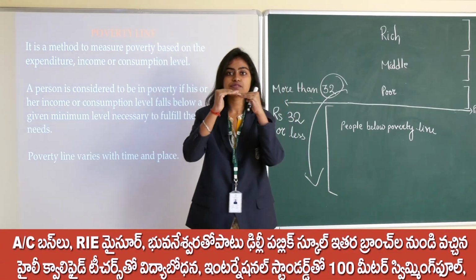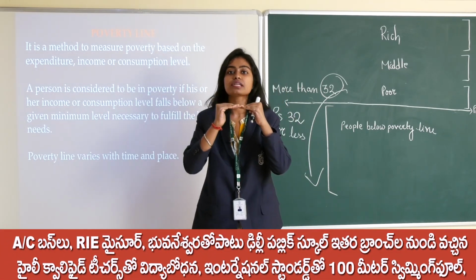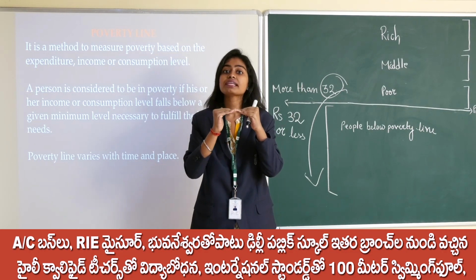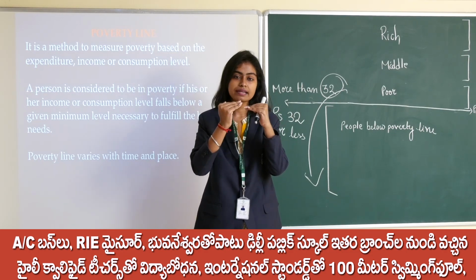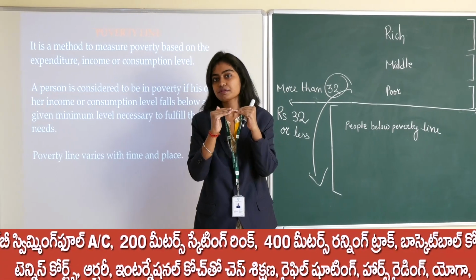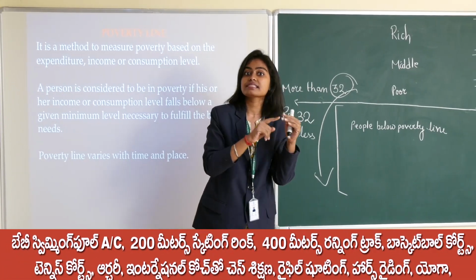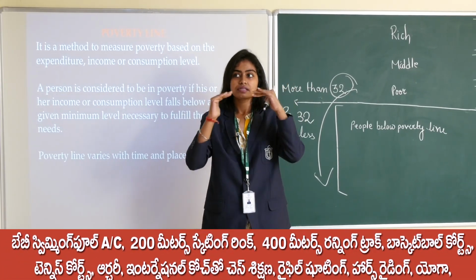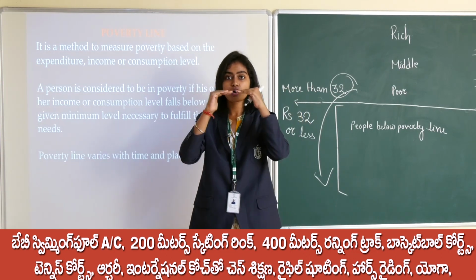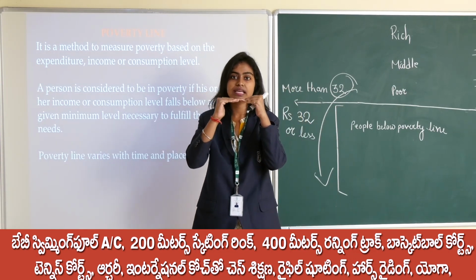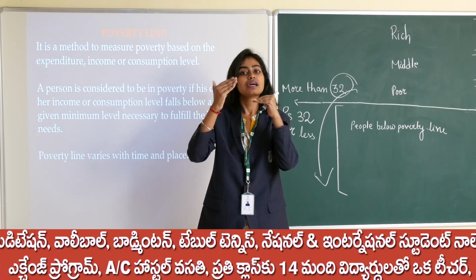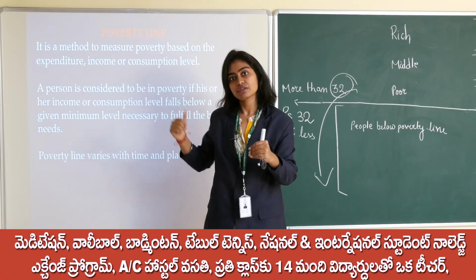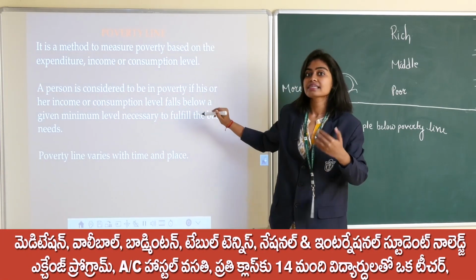If the consumption is more than that limit, then you are not in poverty. There is a limit of income. If your income is more than that, then you are not in poverty. As well as there is some expenditure. Suppose 1000 rupees. If your expenditure is more than that 1000 rupees, then you are not in poverty. I will explain it in the next slide.